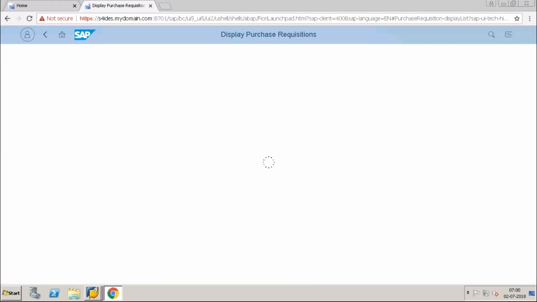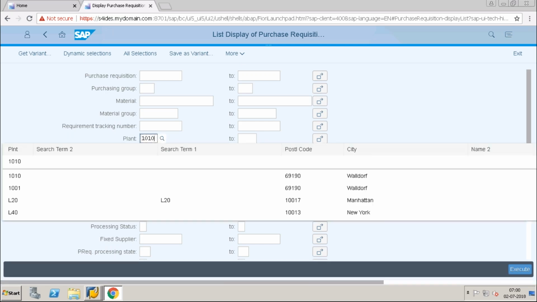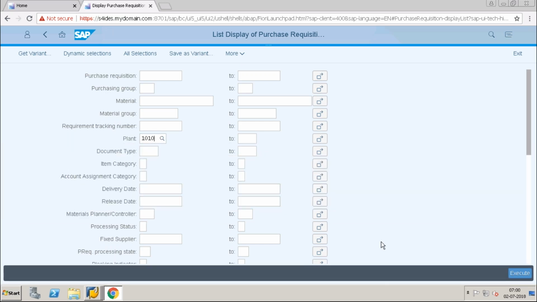It's another app where you can find out the list of purchase requisitions created by your name. It's again another report, but it is coming app-wise. Either I can display based on my plant. What is my plant? I will just give the plant like this. I will execute. So based on the plant, I will get the list of purchase requisitions.